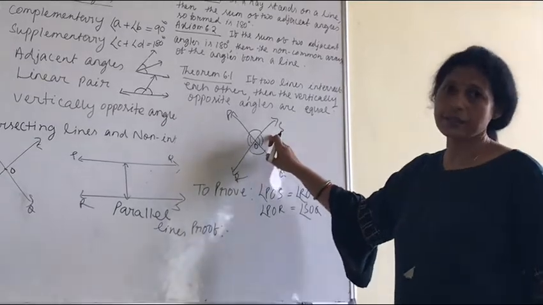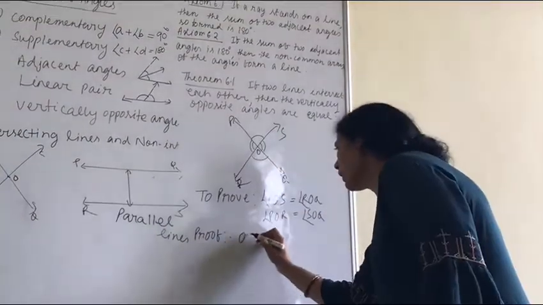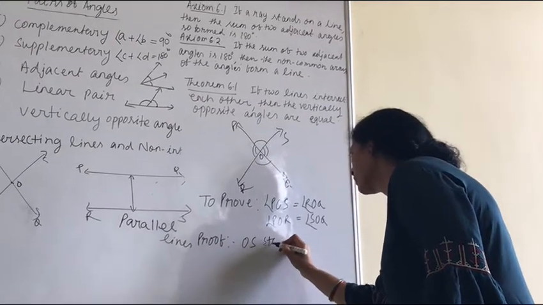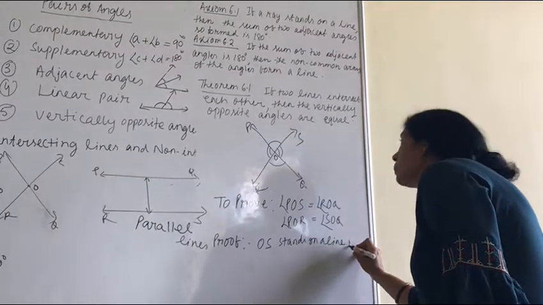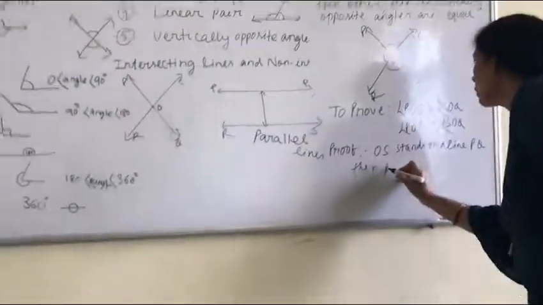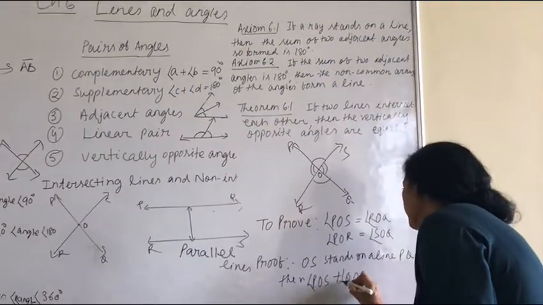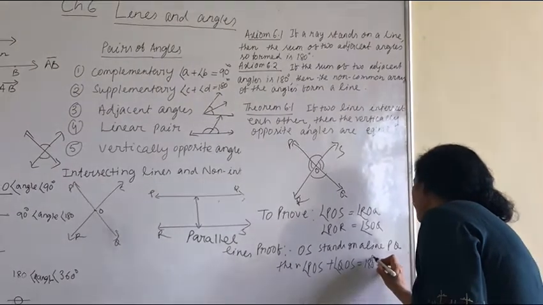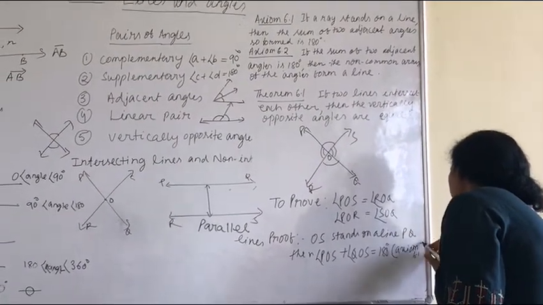If OS stands on the line PQ, then angle POS plus angle QOS is 180 degrees by axiom 6.1.